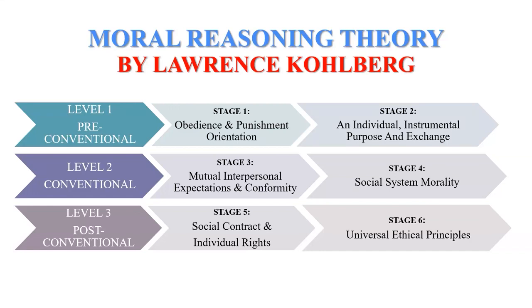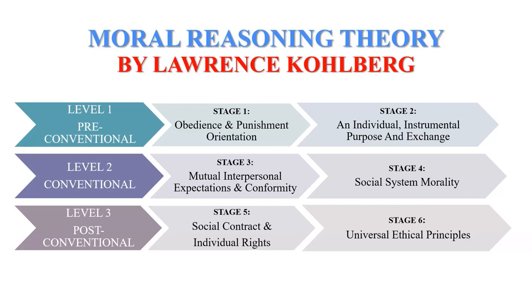He proposed 6 stages of moral development grouped into 3 levels, each with 2 stages. Level 1 is pre-conventional morality. At this level, individuals make moral judgments based on self-interest and avoiding punishment. Stage 1 is obedience and punishment orientation, where the individual focuses on avoiding punishment. For example, a child believes it is wrong to steal cookies because if they get caught, they will be punished.